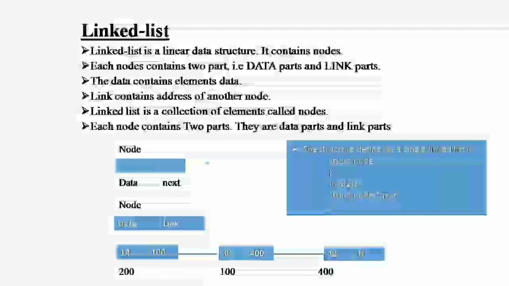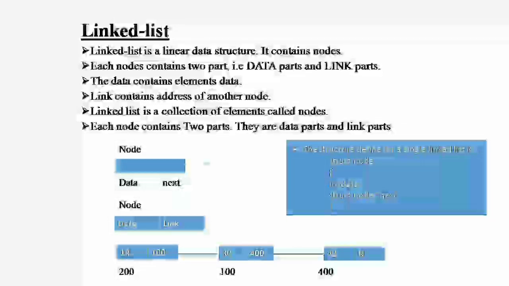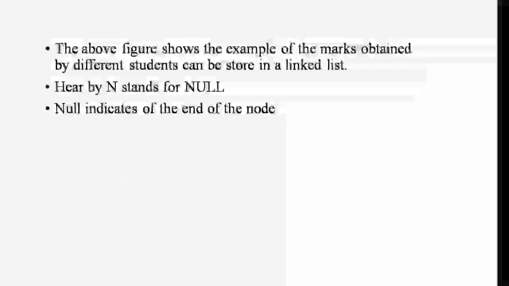Next we discuss the basic linked list operations.